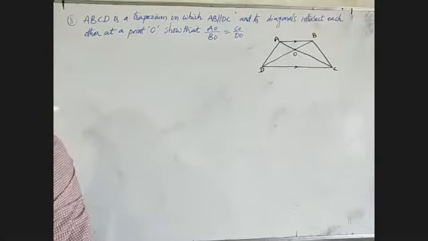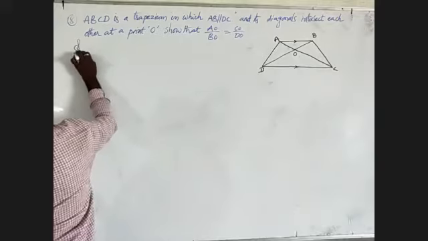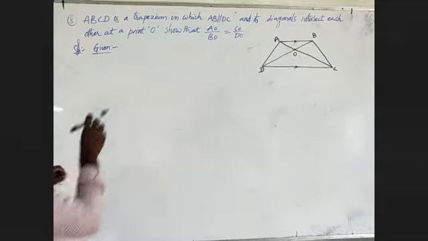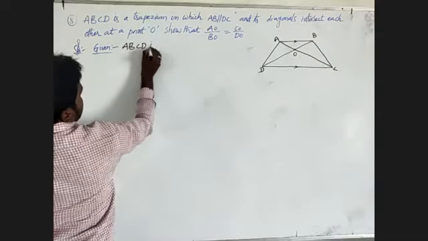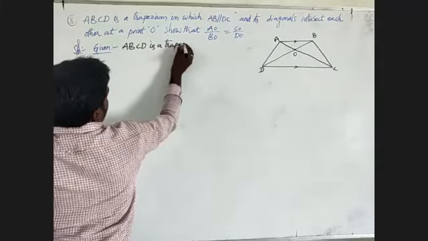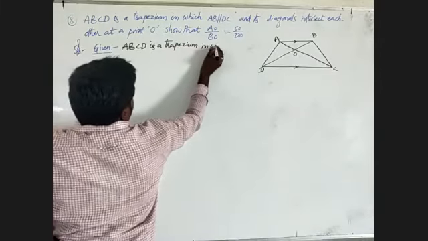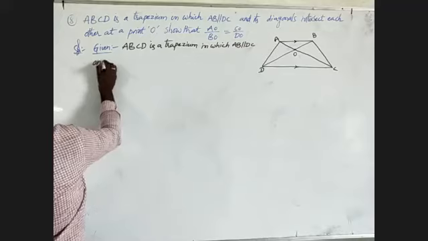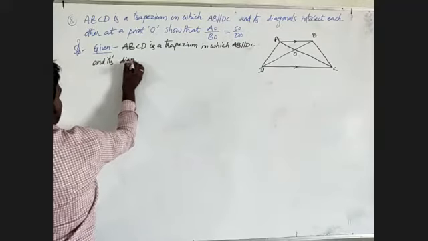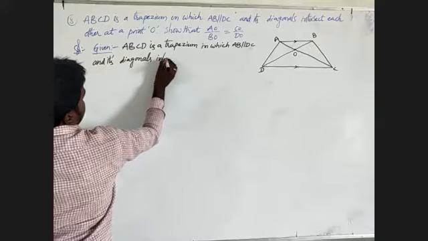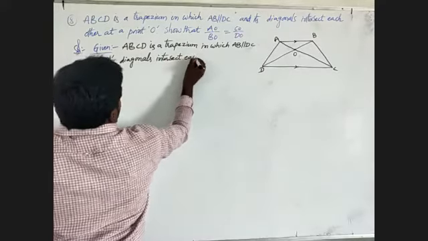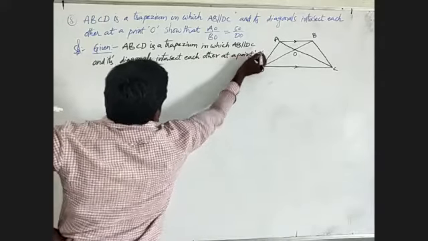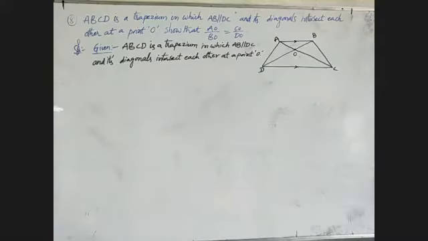First, what is given in this problem? ABCD is a trapezium in which AB is parallel to DC and its diagonals intersect each other at a point O. This is the given statement in this problem.